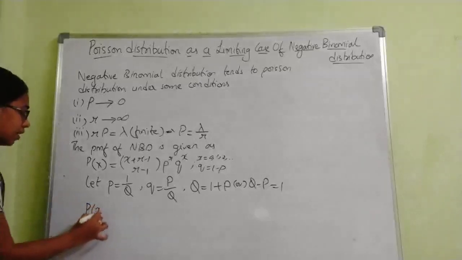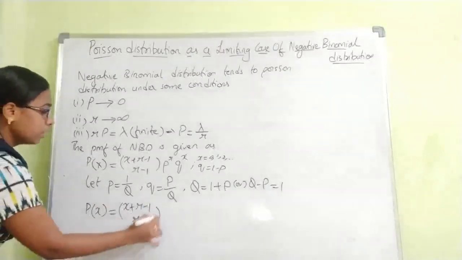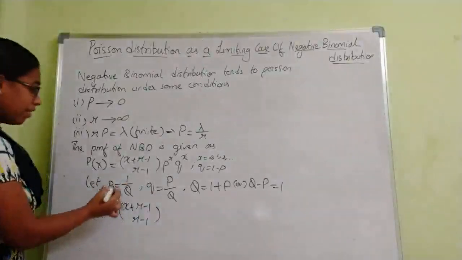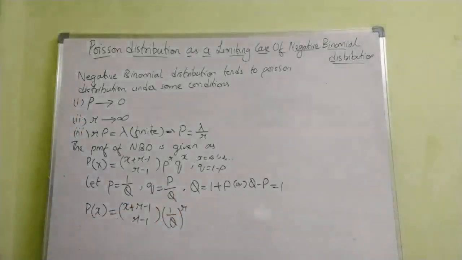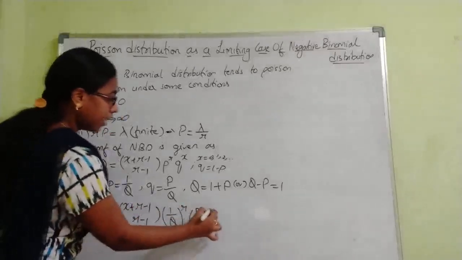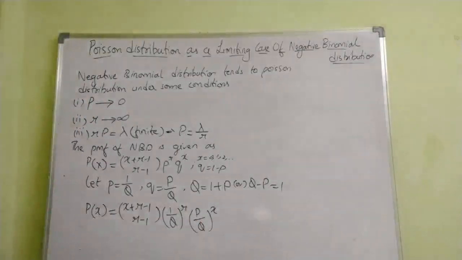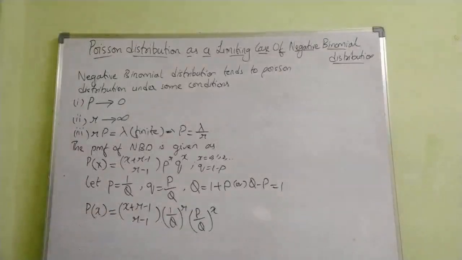P of X equals X plus R minus 1 C R minus 1 into p power R. What is p we have considered? 1 by Q, so 1 by Q power R into q power X. The q value is P by Q, so capital P by capital Q power X. So this is the new PMF we get, that is X plus R minus 1 C R minus 1, 1 by Q whole power R into P by Q whole power X. Remember, these are the capital letters, so in the new PMF we are going to have all the capital letters.